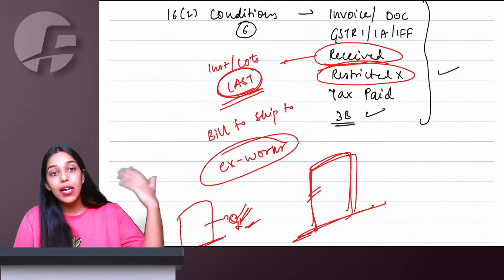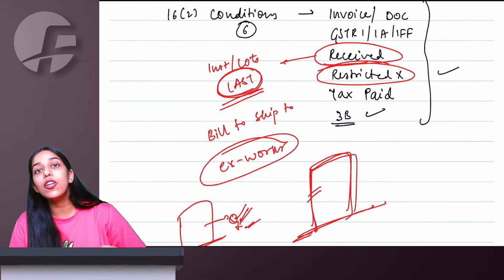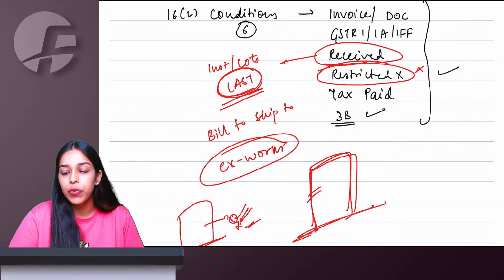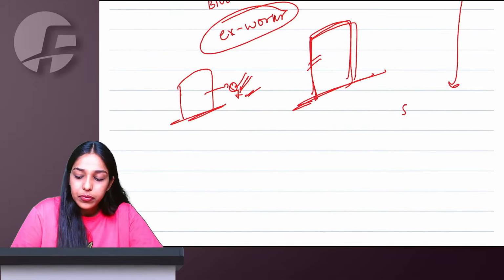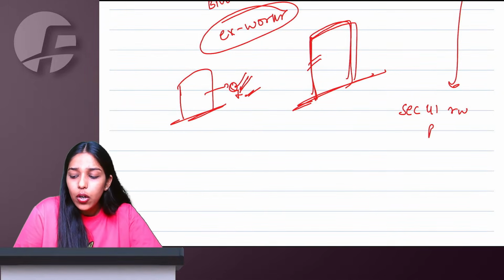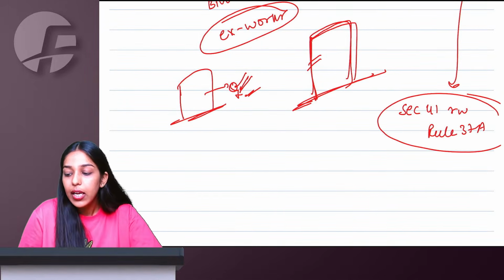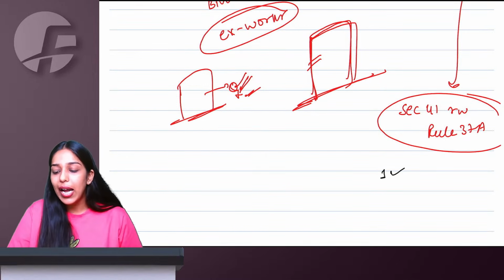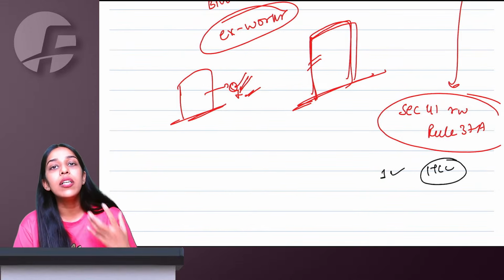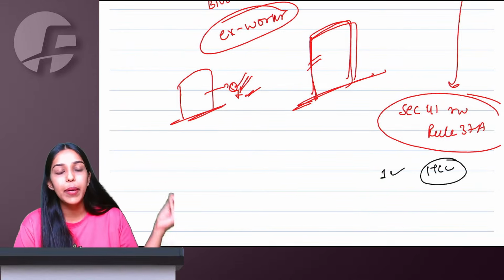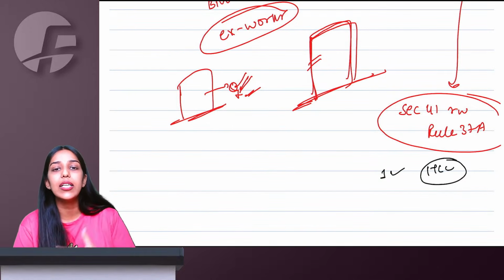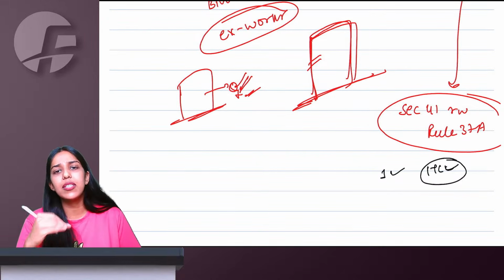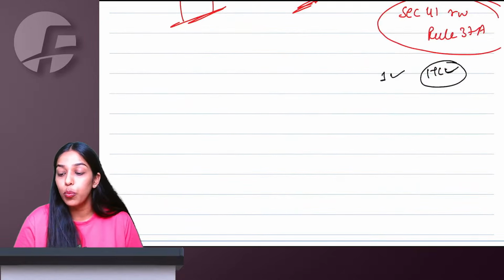Even though the supplier has filed GSTR 1 and ITC is reflecting in your 2B, if it is blocked or restricted for you, you are not going to take that ITC. Talking about the tax paid point, read with section 41 and rule 37A: if my supplier has filed GSTR 1 and credit is reflecting in my 2B, I will take ITC. I cannot literally wait for my supplier to file 3B and pay the taxes, then I file 3B, then I take ITC. Not possible. So it's okay: supplier filed 1, credit reflecting in my 2B, on a self-assessment basis I will take ITC. This is correct ITC, no problem.